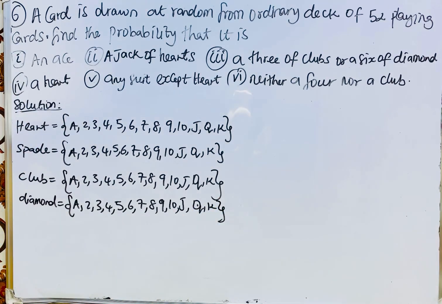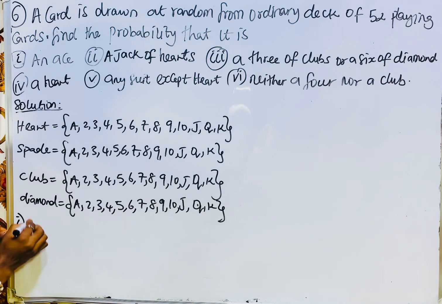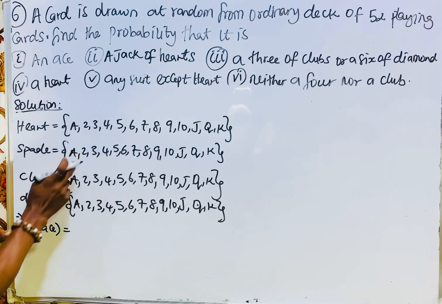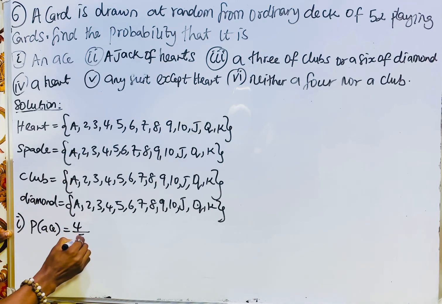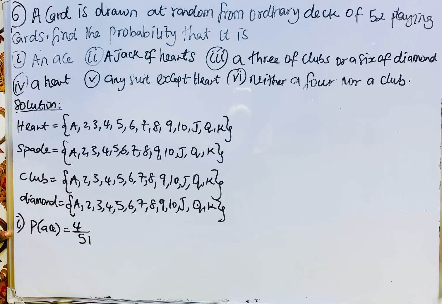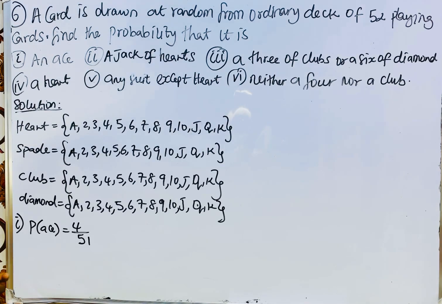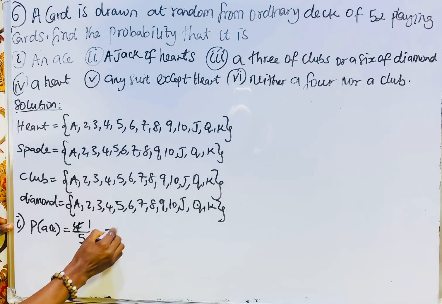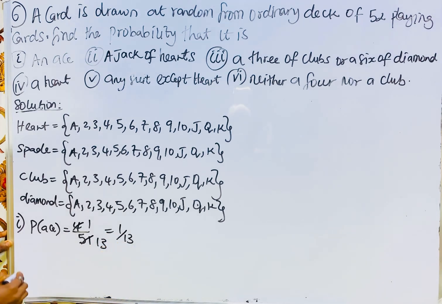So in order to obtain an ace, which is (i), the probability of obtaining an ace will be what? How many aces are here? 4. So it will be 4 over 52. That's the probability of obtaining an ace, which is 4 here 1, 4 here 13, which is 1 over 13.